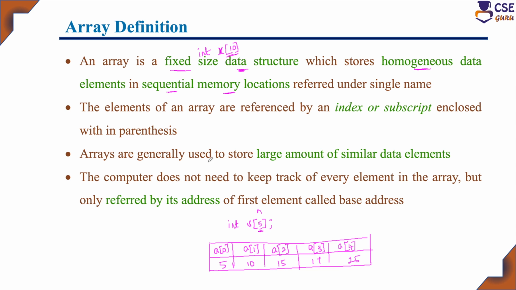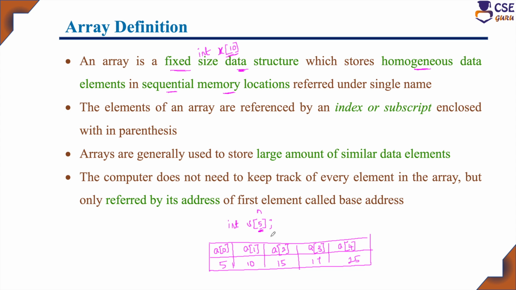So, array is a fixed size data structure. Whatever size you give here, during execution you cannot increase the size. If you want extra memory to store array elements, it is not possible. So, you need to analyze that, and during declaration itself, you have to specify the size of the array.